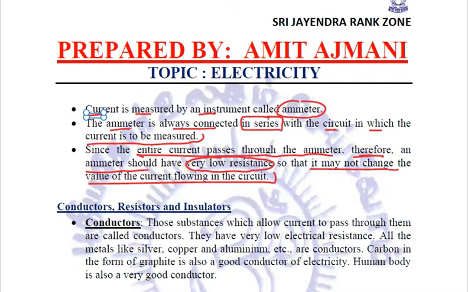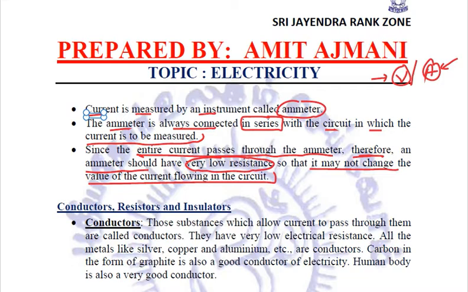If you remember, just 5 minutes back, we studied another instrument, the voltmeter. If we compare a voltmeter with an ammeter, a voltmeter is an instrument to measure potential difference, whereas an ammeter is used to measure current. A voltmeter is always connected in parallel across the points, whereas an ammeter is always connected in series in the circuit.